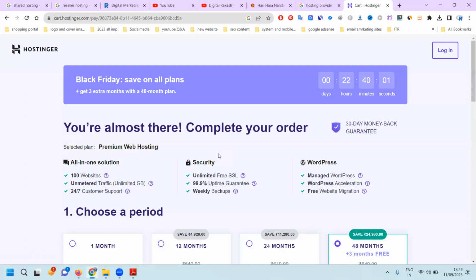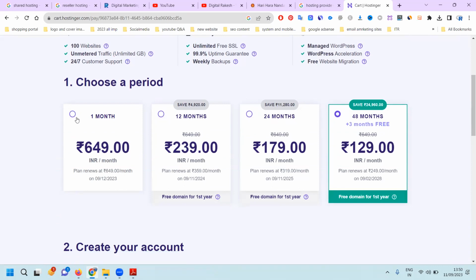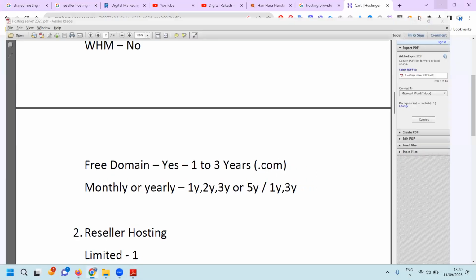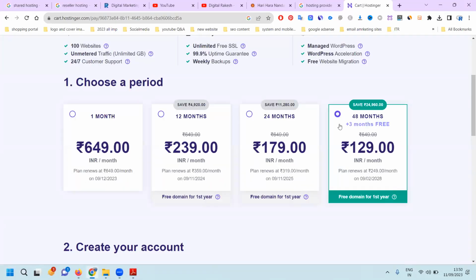So I go to add to cart. What will happen? Always remember, without purchasing a domain, we can't purchase hosting. See this: 1 month, 12 months, 24 months, 48 months. That means you can go for monthly, 1 year, 2 years, or 4 years. This is the condition they give to the particular customer.